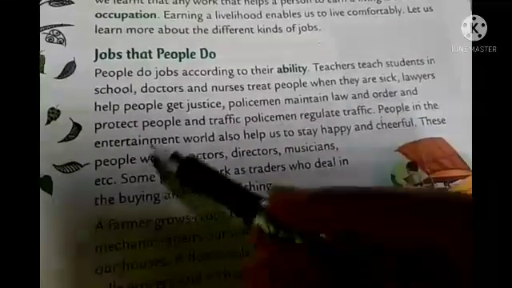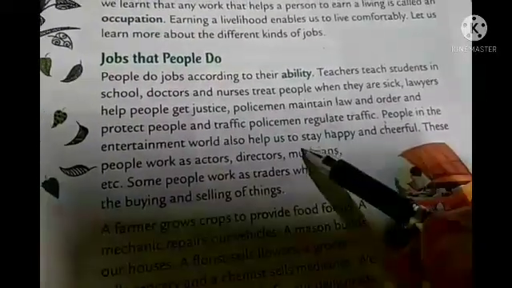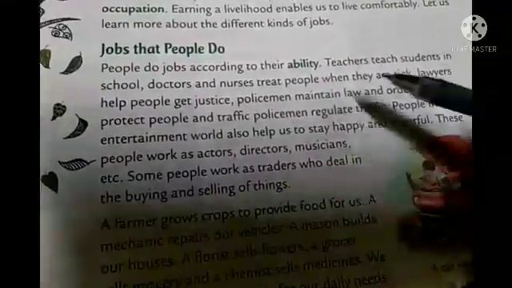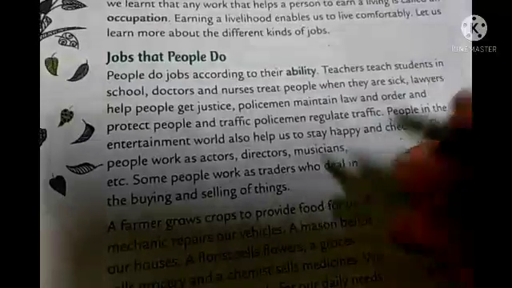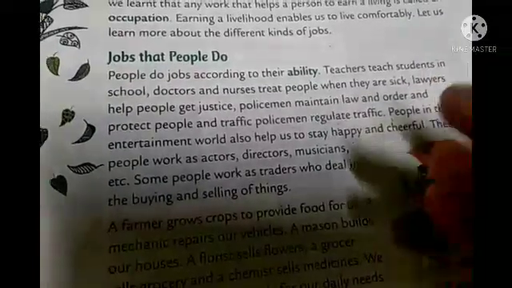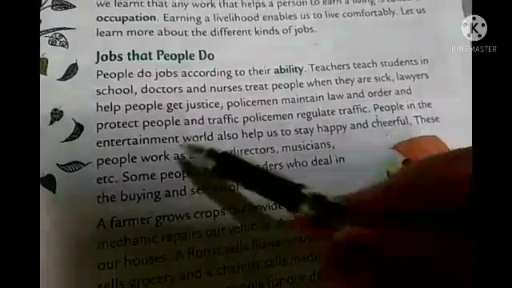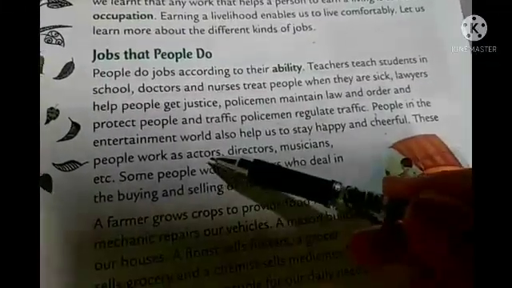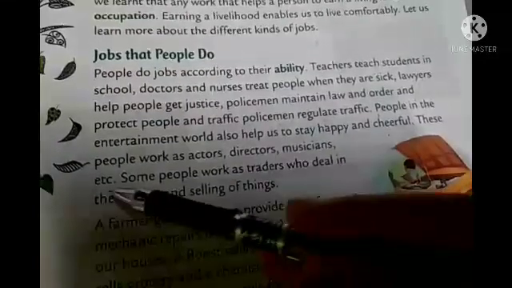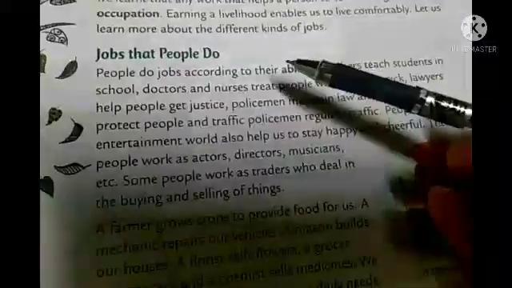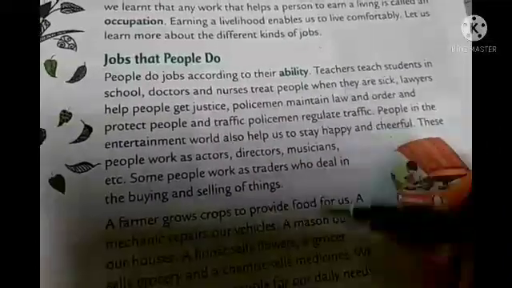People in the entertainment world also help us to stay happy and cheerful, right? If you are watching something, you are getting happiness, okay? So from the entertainment world also we can be happy and we can live cheerfully. These people work as actors, directors, musicians, etc. So many are there, okay? Dancers are also there, choreographers are there, so many are there.